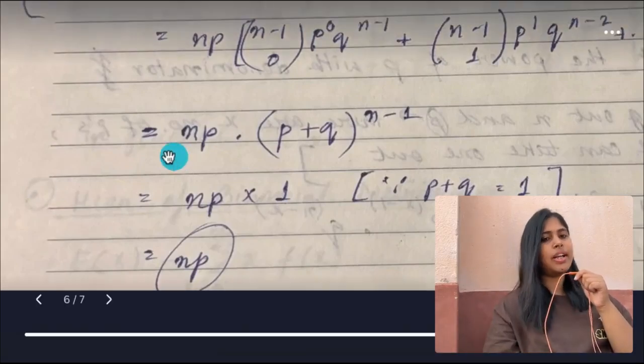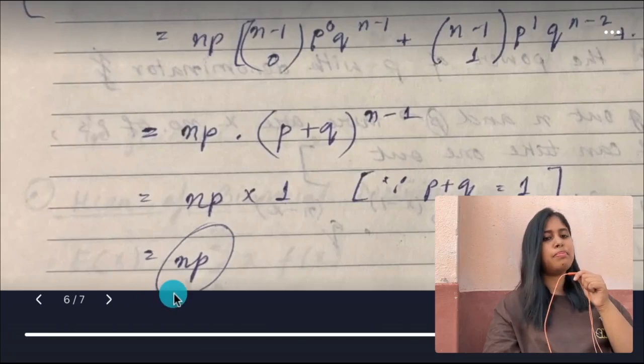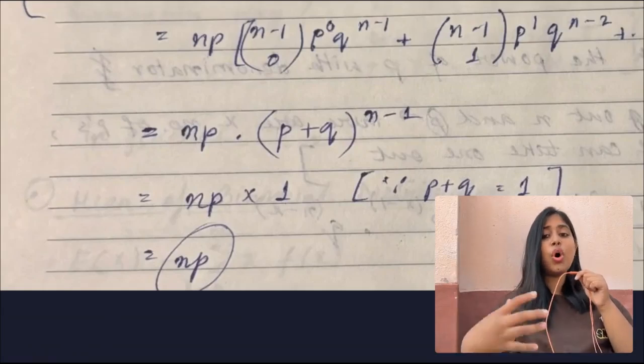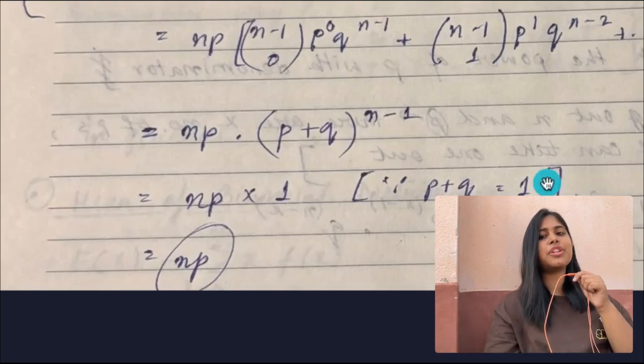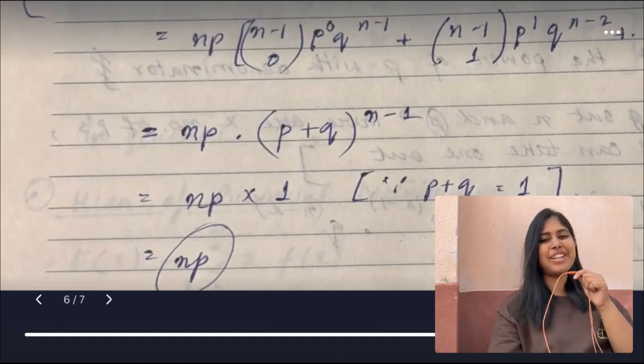So what do we get here? n into p into 1 to the power n minus 1, which is 1. So n into p. And we get the mean of binomial distribution as np. Okay, there it is. The mean of binomial distribution is simply n times p. And all that algebra, all those factorials, all that summation, and it collapses into something so simple and so beautiful. That is the magic of mathematics.